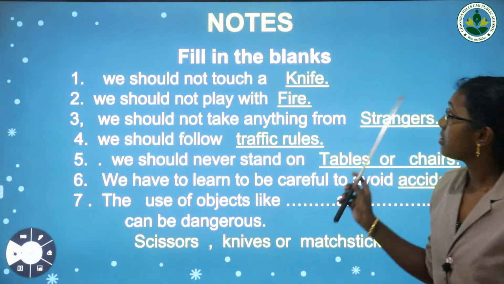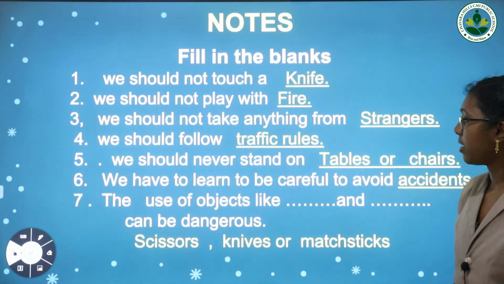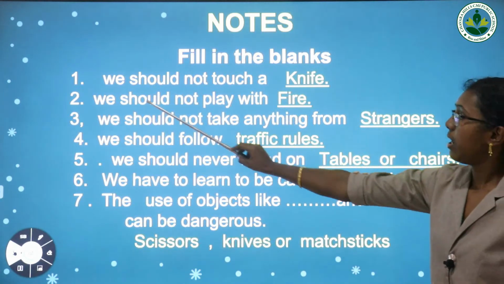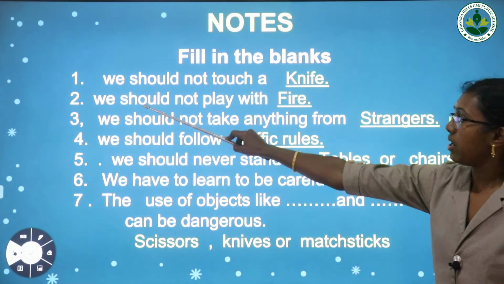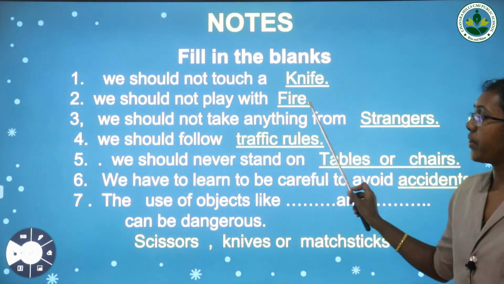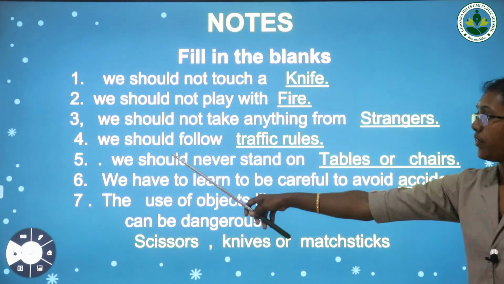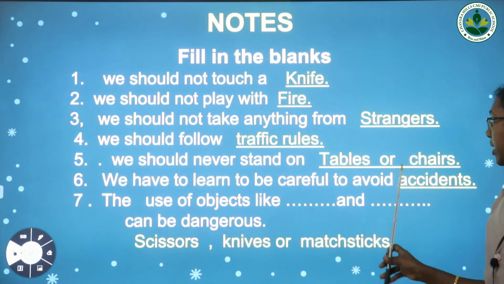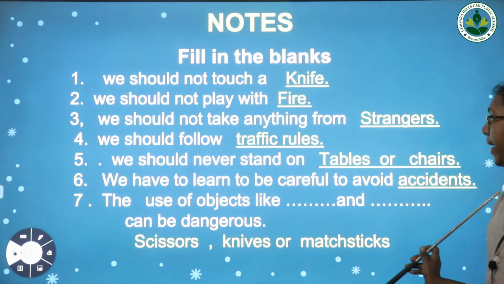Then next, see children, you have to understand the safety rules at home and the notes are given here. Write the notes in your notebook. First one, we should not touch a knife. We should not play with fire. We should not take anything from strangers. We should follow traffic rules. We should never stand on tables or chairs. We have to learn to be careful, avoid accidents.